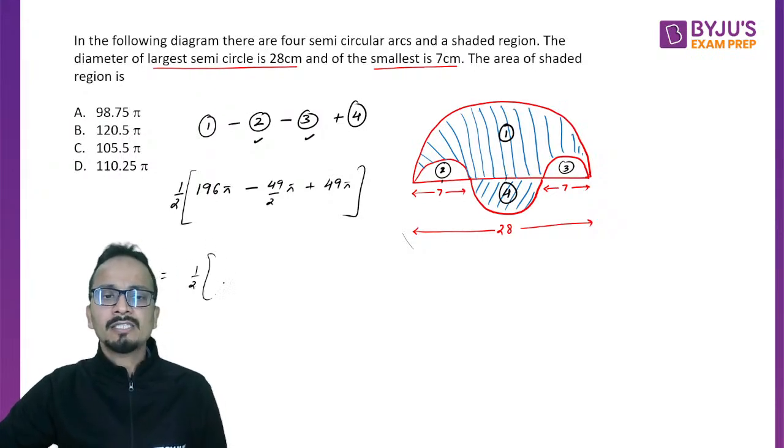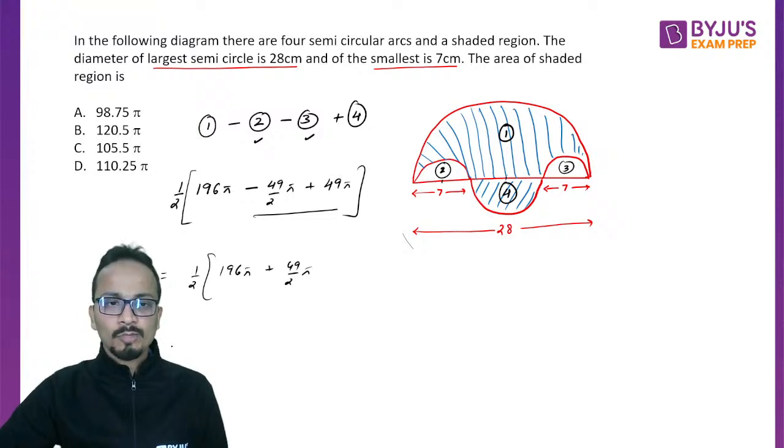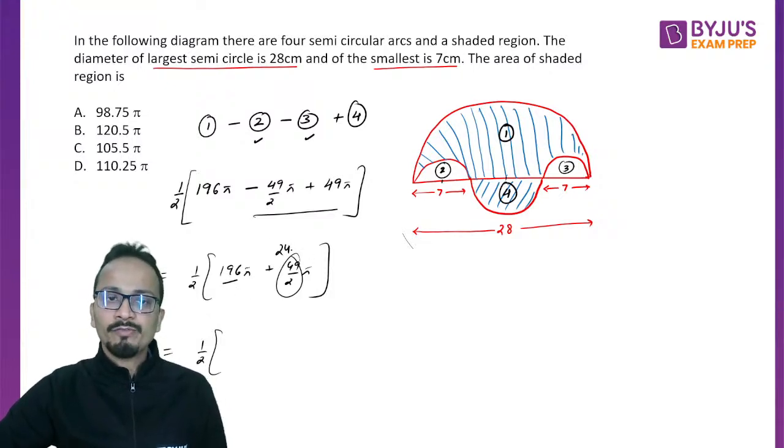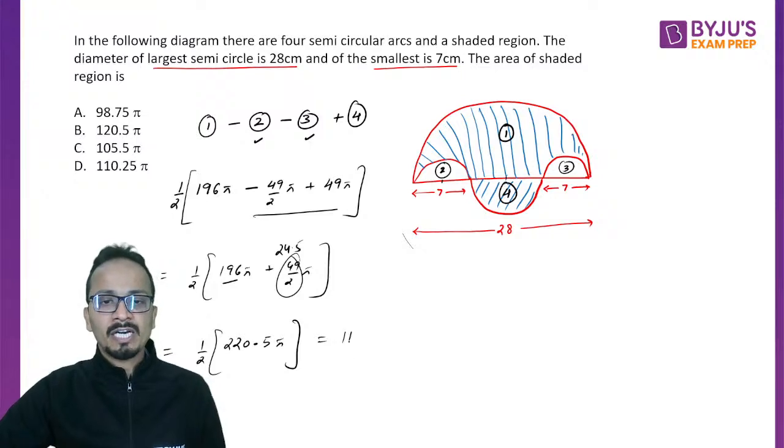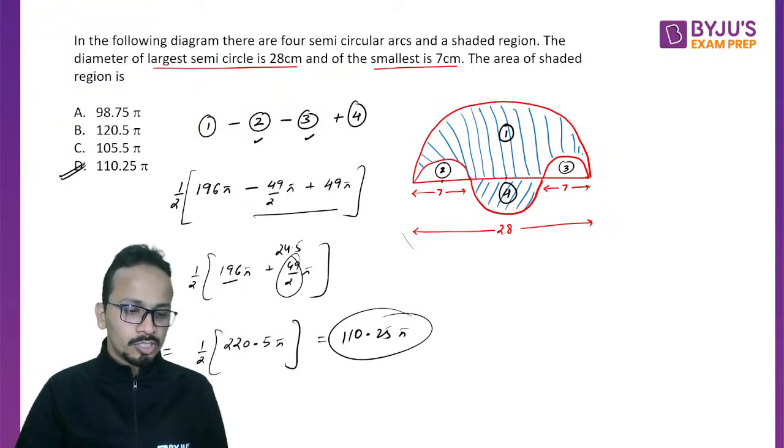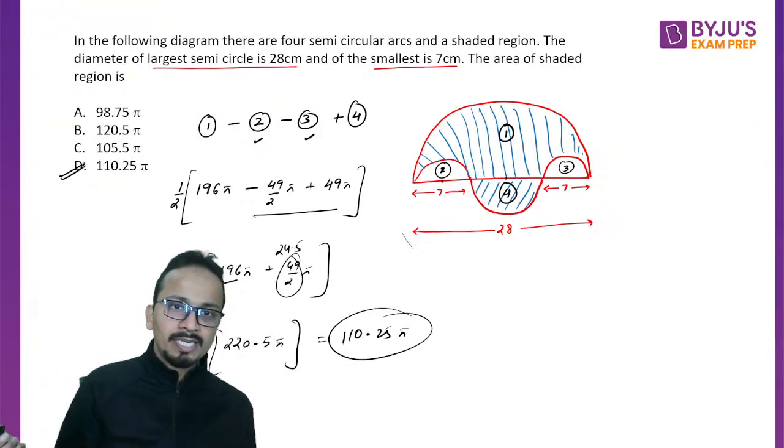So half as it is, 196 pi plus 49 upon 2 pi. I've solved these two. Half as it is, 196 plus 49 upon 2. 49 upon 2 is 24.5, so this will be 220.5 pi. Half of 220.5 is 110.25. So the answer will be 110.25 pi, which is the fourth option, option D.